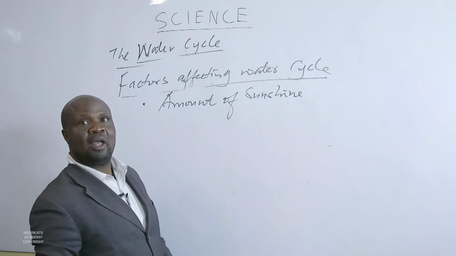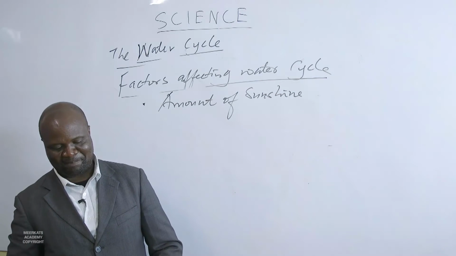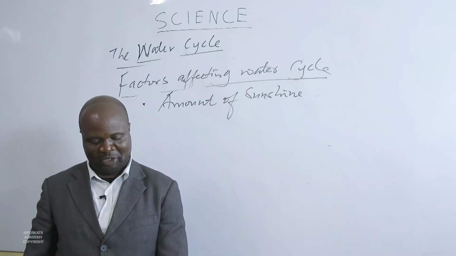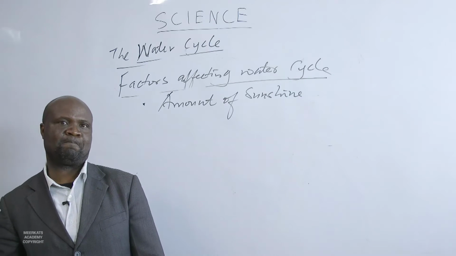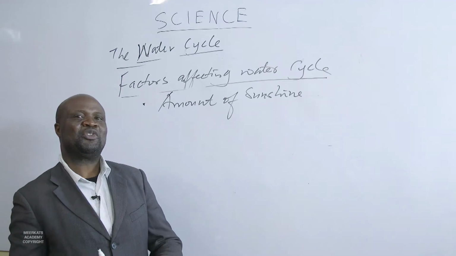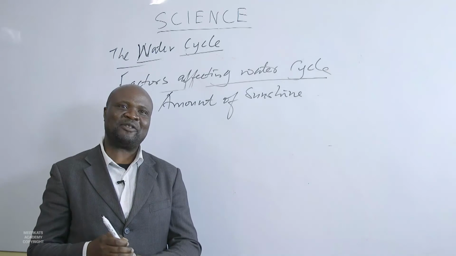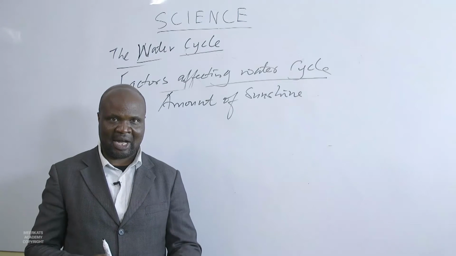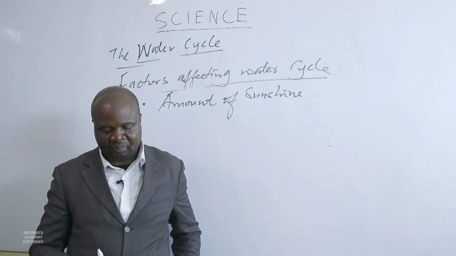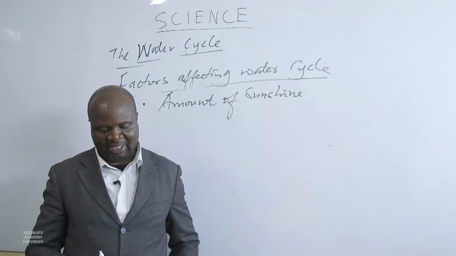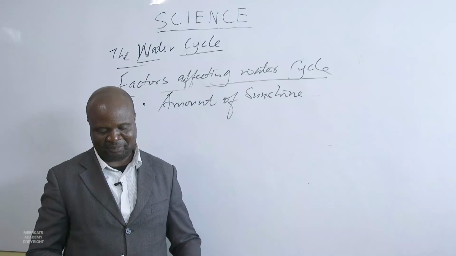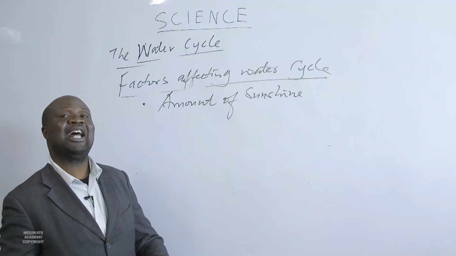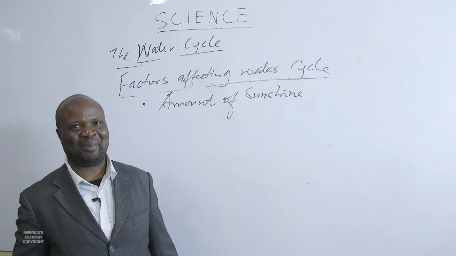So, amount of sunshine. The energy needed to evaporate water, whether it's from leaves or from the surface of the oceans, comes from the sun. Parts of the world that have a lot of sunshine have more evaporation, and more transpiration when we're talking about the plants.